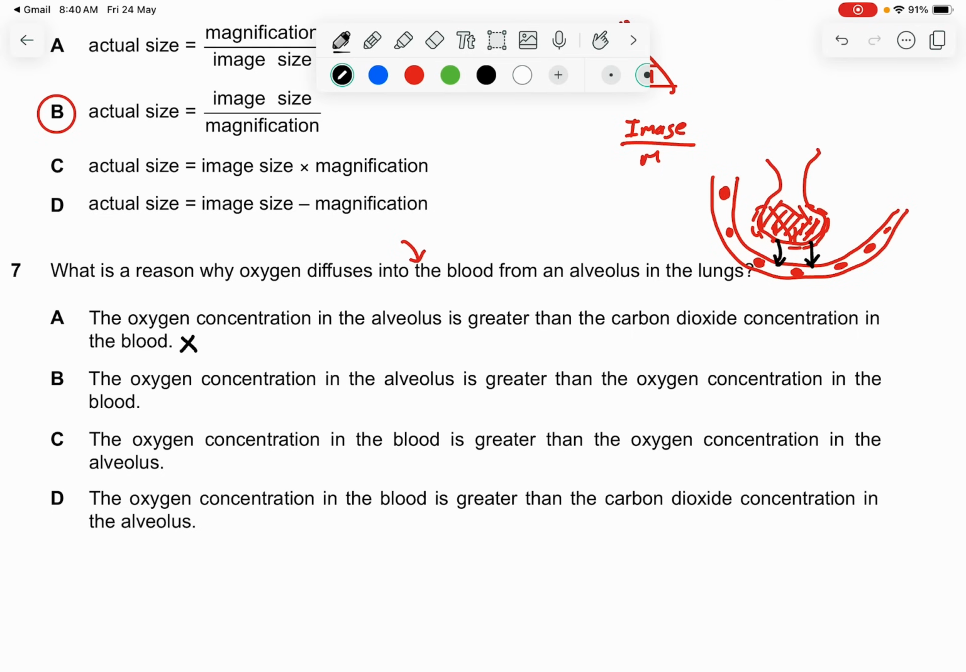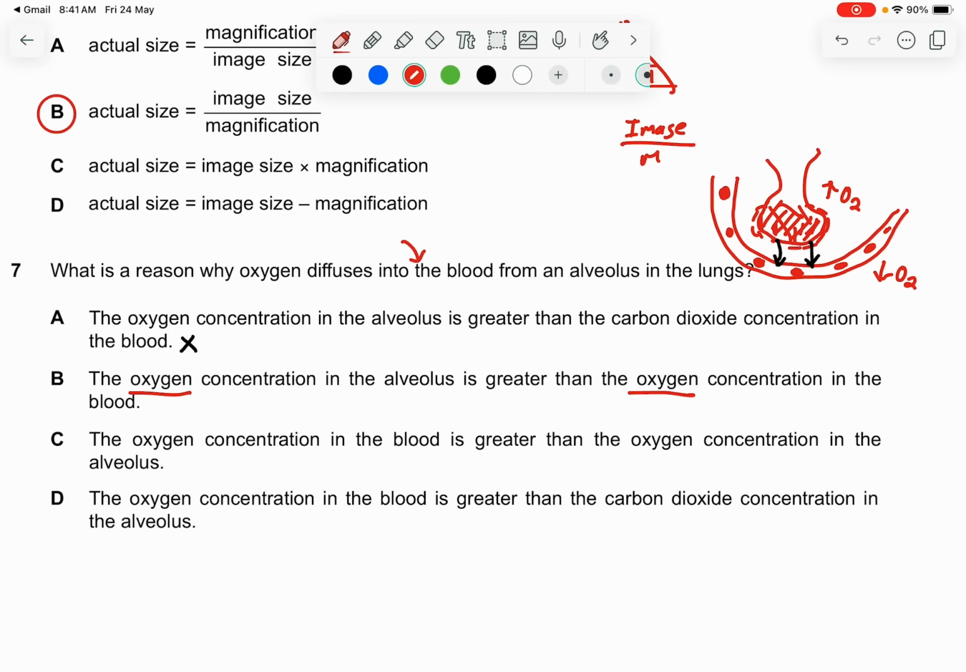Okay, the oxygen concentration in the alveolus is greater than the oxygen concentration in the blood. Yes, because you must have the same thing. You must have both oxygen and oxygen to form the sort of concentration gradient, so that the side which is higher in concentration can fall down the concentration gradient to the lower region. Now, you can see here must always have higher O2, here must have lower O2, so that they can diffuse into the blood.